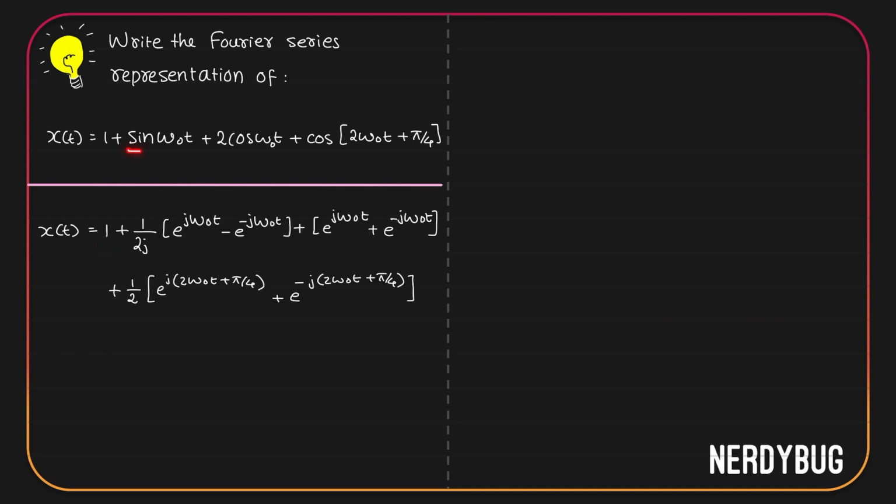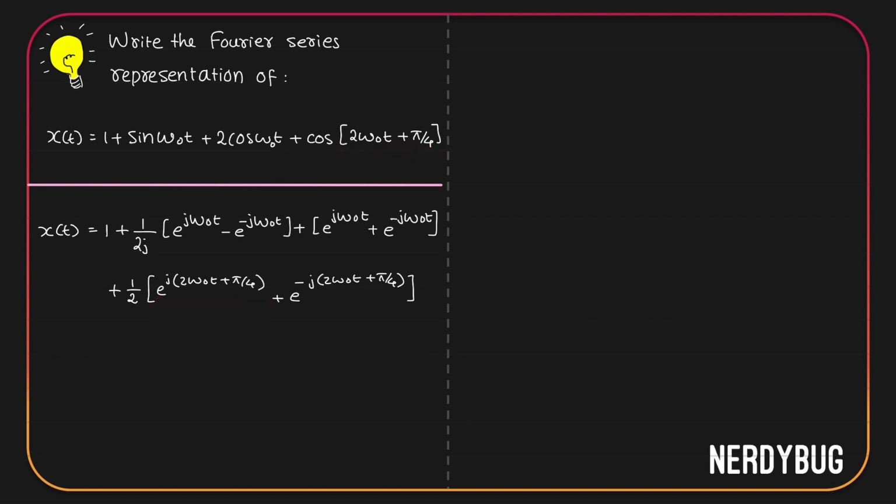There is 1, plus sine omega naught t can be written as 1 by 2j times e raised to j omega naught t minus e raised to minus j omega naught t. Here we want 2 cos omega naught t. 2 cos omega naught t will be e raised to j omega naught t plus e raised to minus j omega naught t. We saw this in the previous example also. Here we have cos of something, cos of 2 omega naught t plus pi by 4. So that will be half of e raised to j something plus e raised to minus j something, something being 2 omega naught t plus pi by 4.